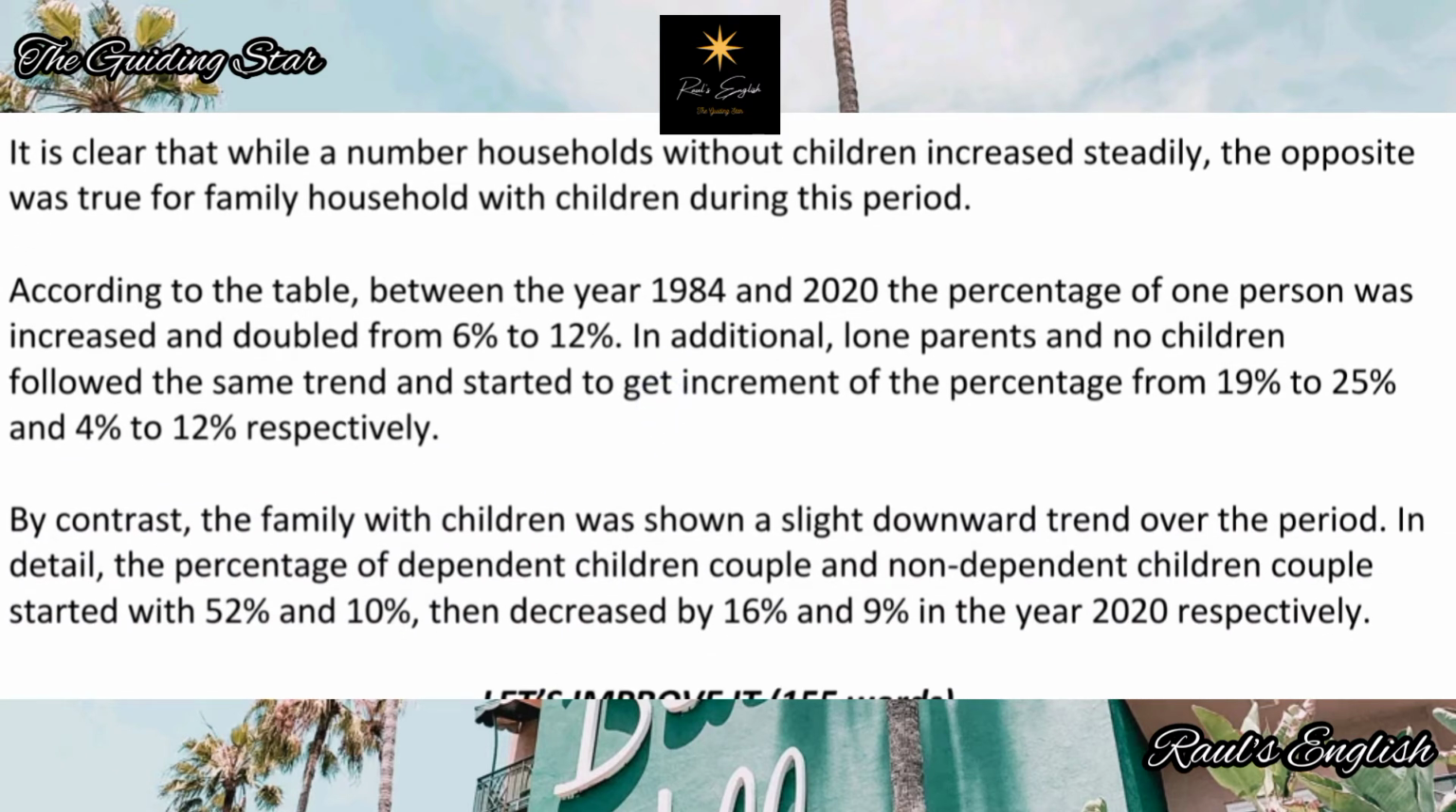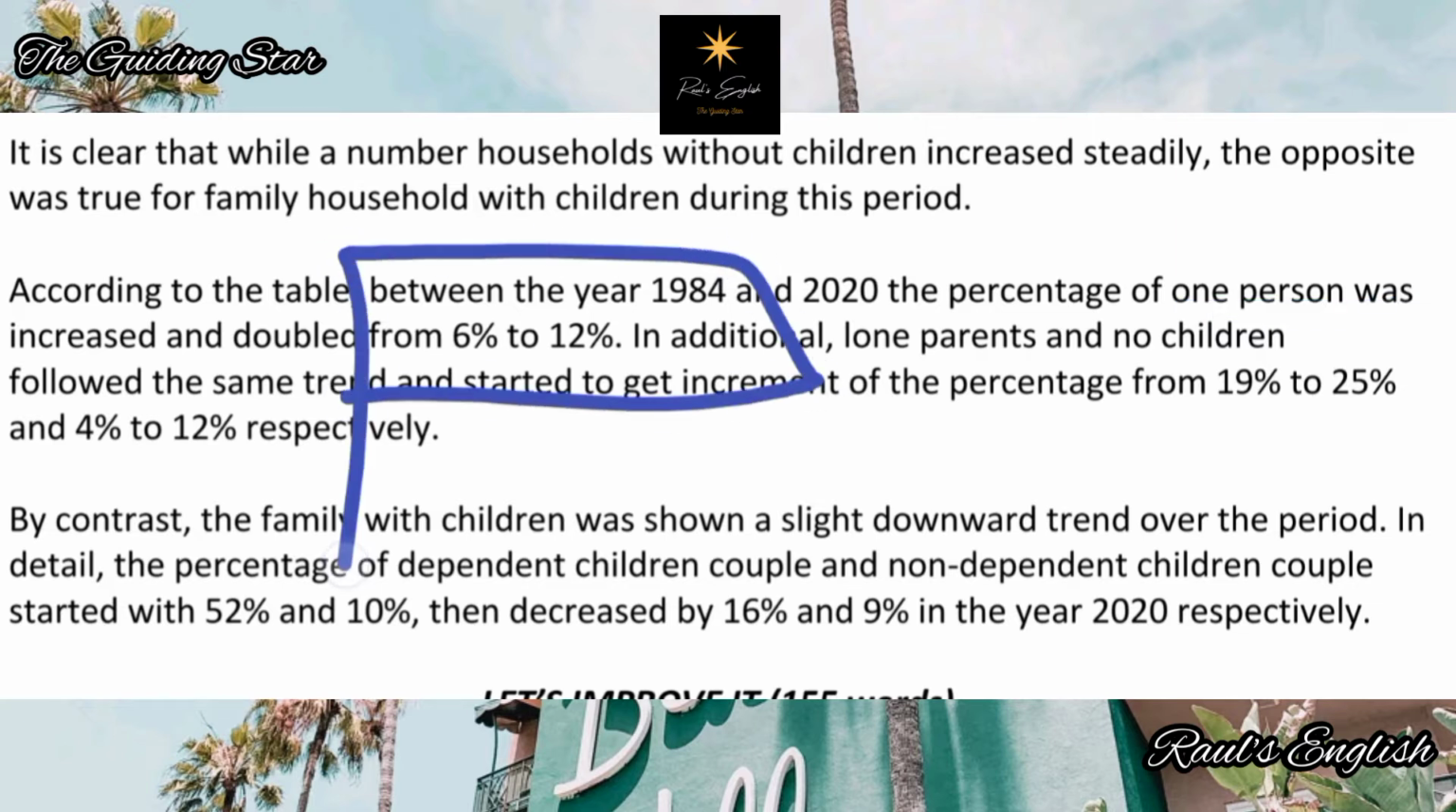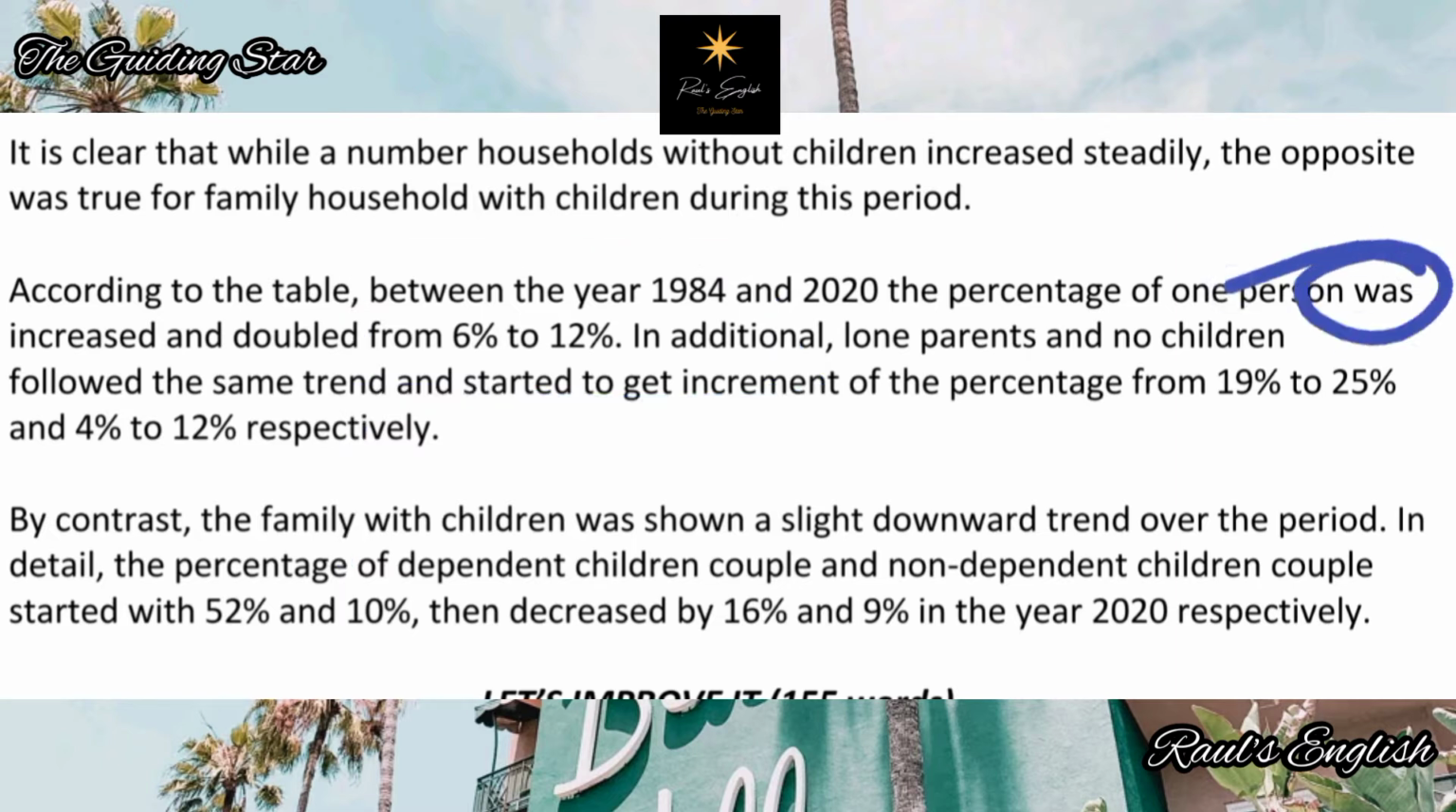According to the table, between the year 1984 and 2020, the percentage of one person was what? Alright, was increased and doubled from 6 to 12%. Okay, was increased doesn't make much sense. You have changed the tense. Before you were going in the present tense, suddenly you've jumped to the past tense. Okay, that's not a problem. You can jump tenses, but make sure you're doing it correctly.